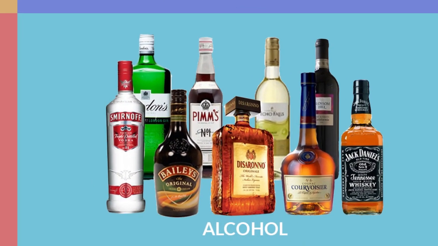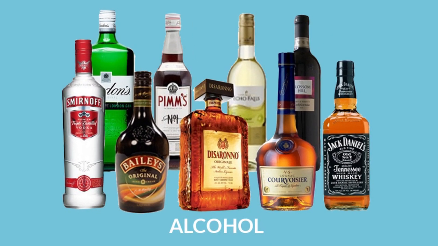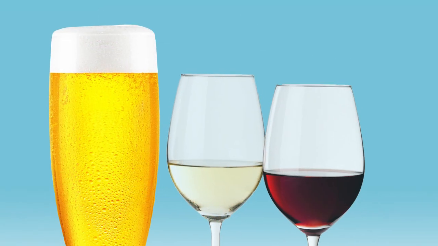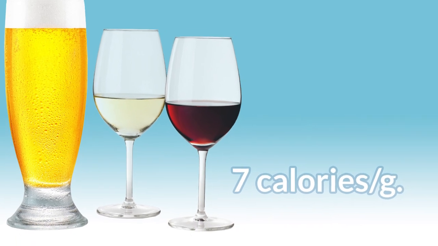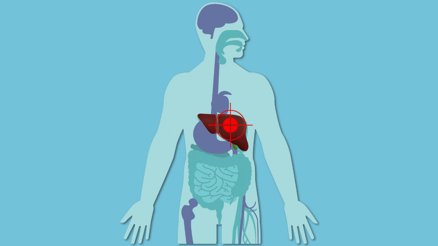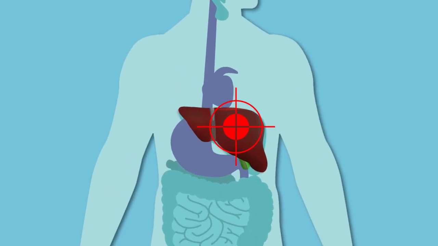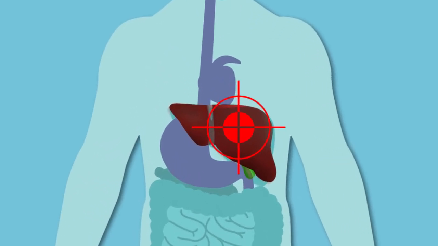Finally, we need to include alcohol in the category of macronutrients. Alcohol is part of nutrition that cannot be ignored. It has 7 calories per gram and therefore contributes to obesity. Alcohol is addictive and is toxic to all tissues and organs in the body, especially the liver.